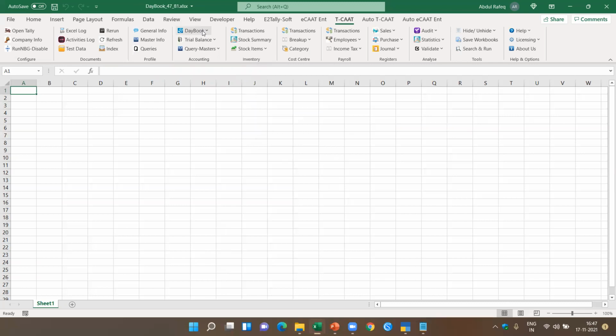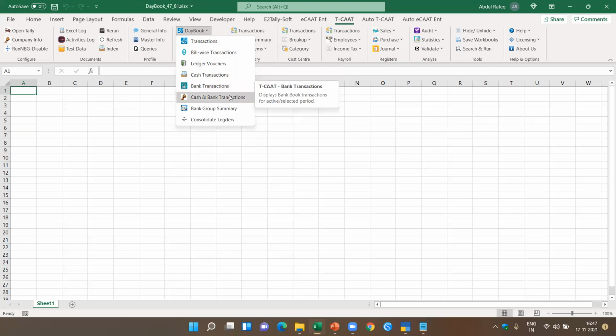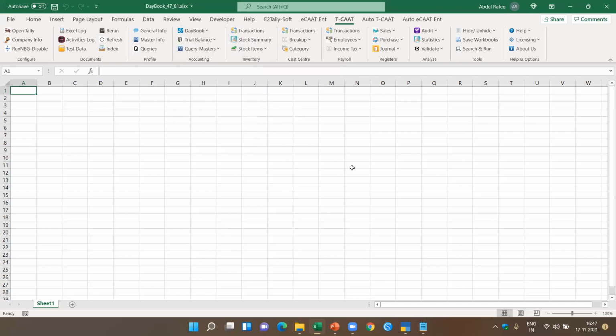This could be for the day book, or you can also look at a specific type of transaction. For example, I want only cash transactions. I can extract only cash transactions, or I want bank transactions, or I want cash and bank transactions. I can extract anything which I want.